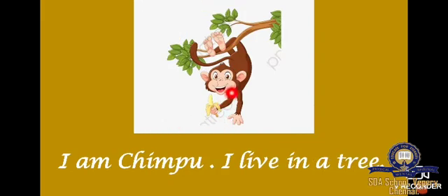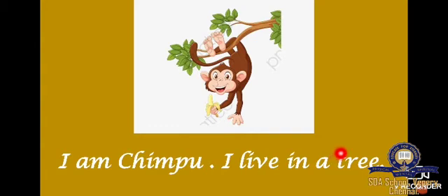What is this? It's very naughty only, no? See, look at here. What animal is it? It's a monkey. Very good. I am Chimpu. C-H-I-M-P-U. Chimpu.